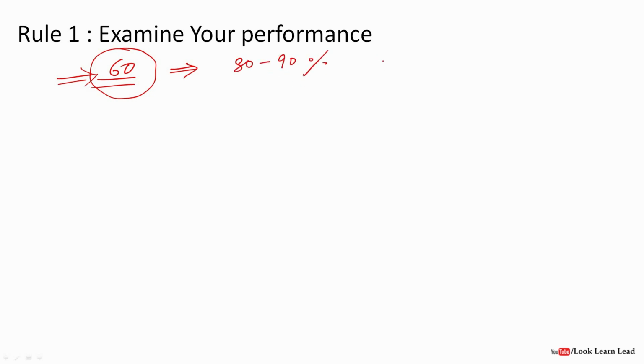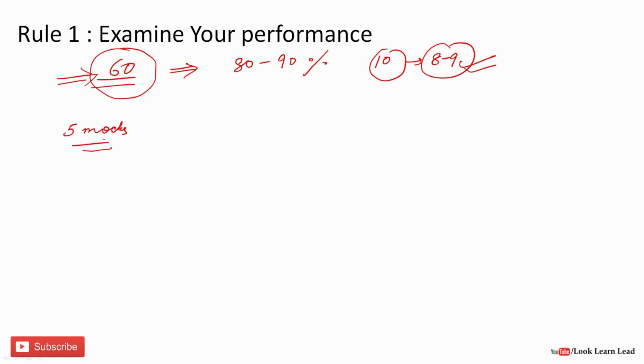Suppose you have solved 10 questions, then out of these 10, 8 to 9 questions have to be correct. Like this, complete a few mock tests. Say you have to give 5 mock tests with 80 to 90% accuracy.